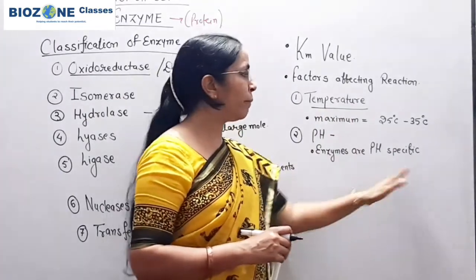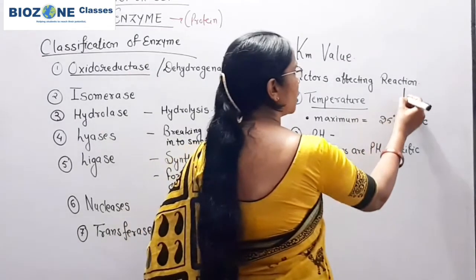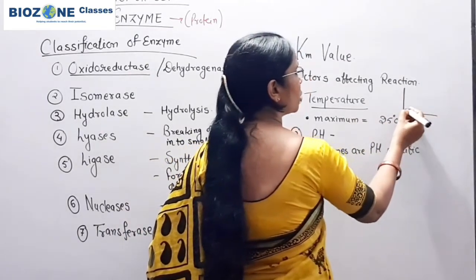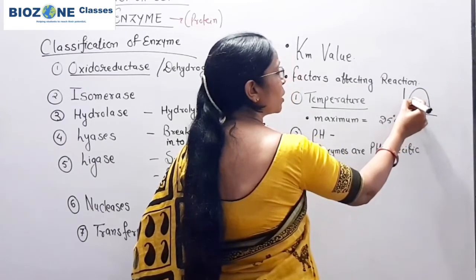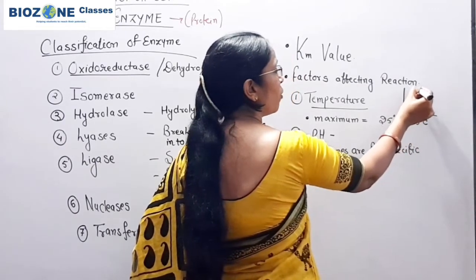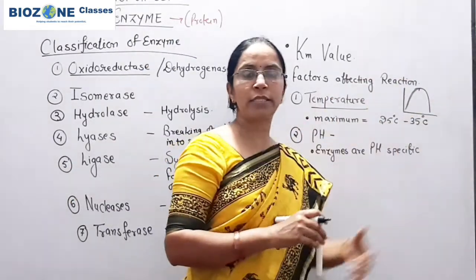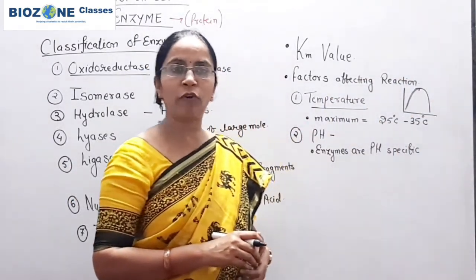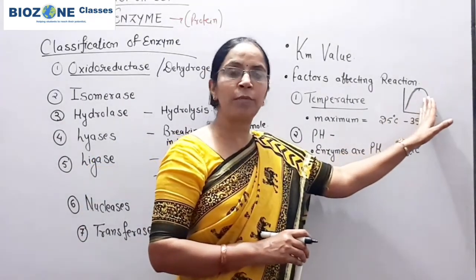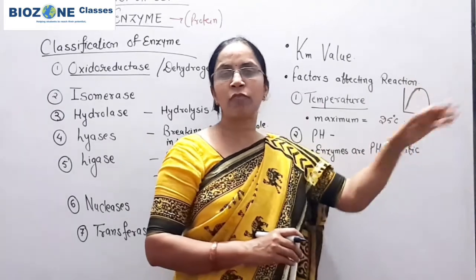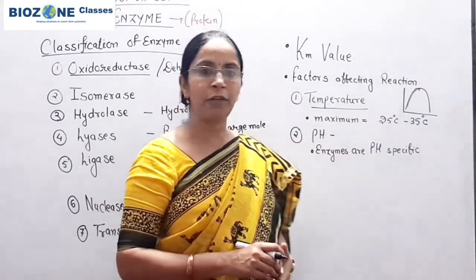Up to the limit, the rate of reaction increases. Suppose we come towards the graph for temperature. This kind of graph is provided here. That means up to a specific range, the rate of reaction increases. But when the limit is crossed and temperature increases beyond 40 degrees Celsius, then instead of an increase in product formation, the product formation drops down because the enzyme loses its identity.